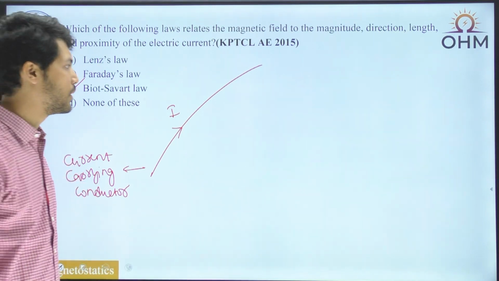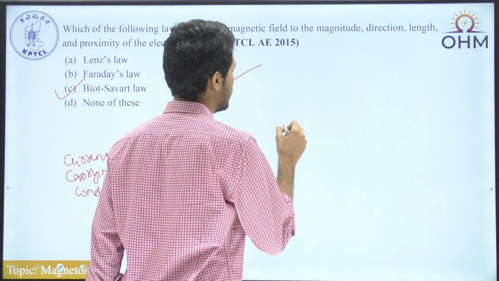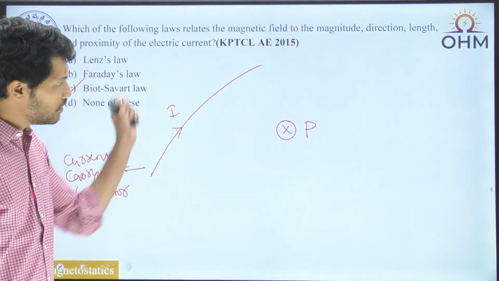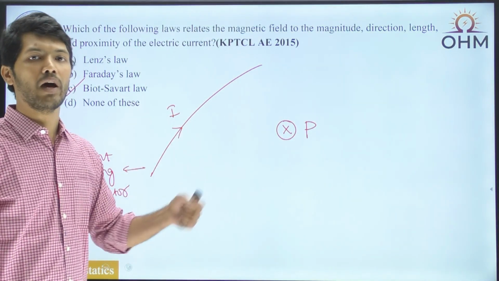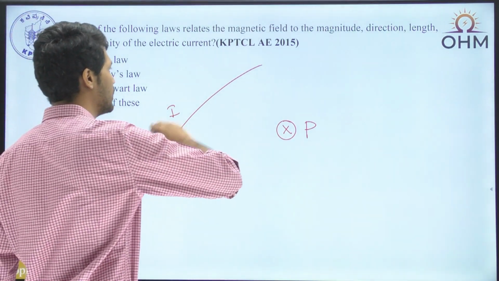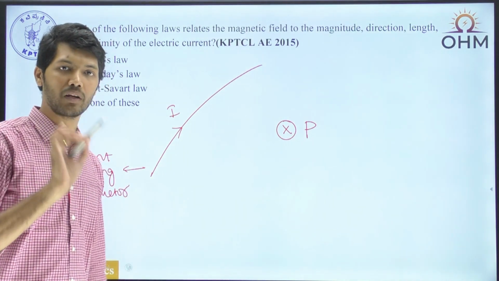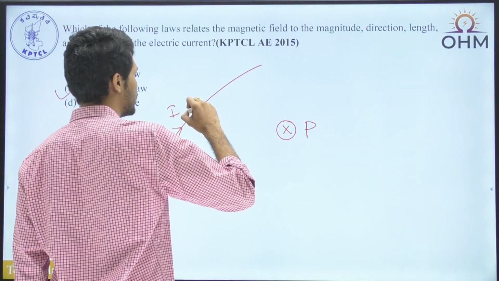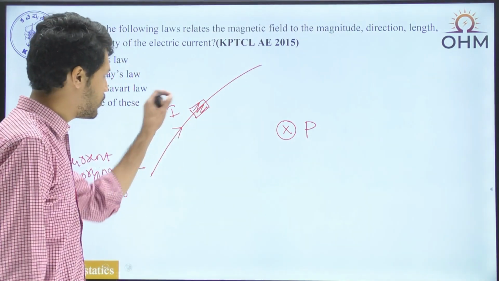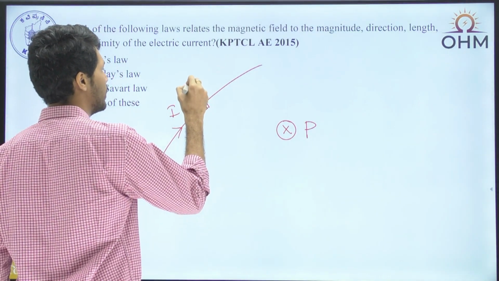I am taking some random point in space, and let me call that point P. Now at this point we want to find the value of magnetic field intensity. But since the conductor we have taken is an arbitrary conductor, we will take a very small section on this particular conductor, and this small section has a length of dl bar.